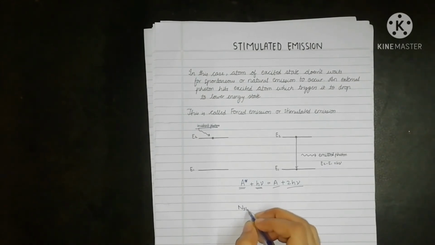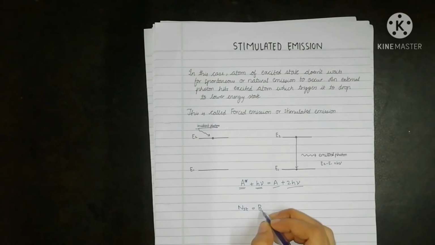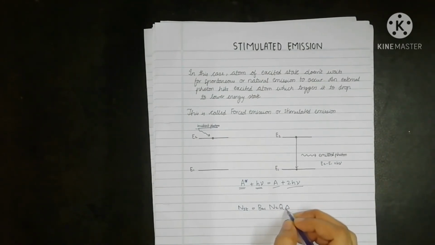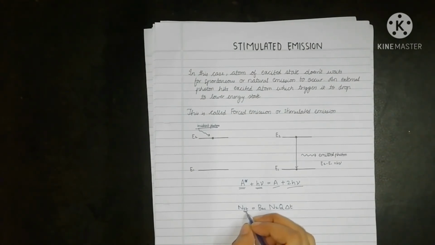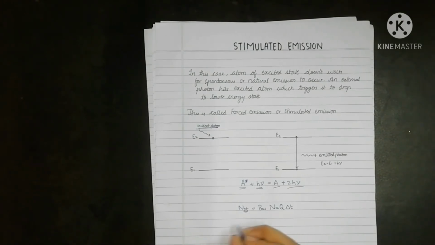The number of stimulated transitions occurring during the time delta t is represented as NST is equal to B21 N2 Q delta t. Here ST represents stimulated emission. So NST is the number of stimulated transitions that will occur during the time delta t, and B21 is the probability of stimulated emission to occur.